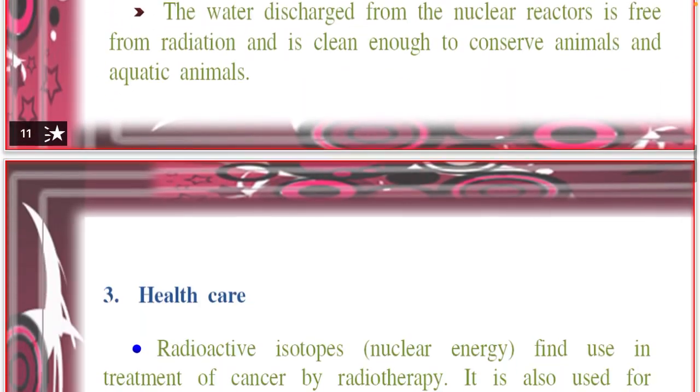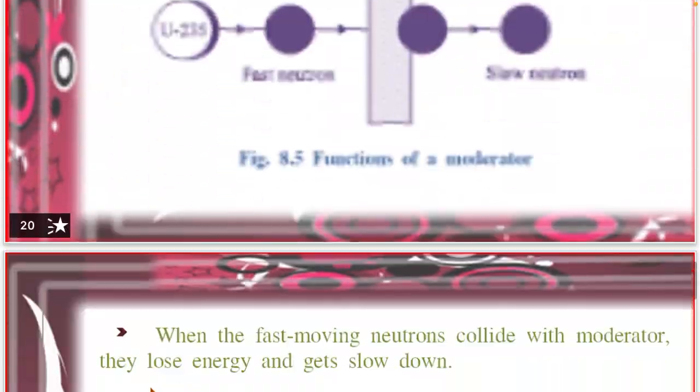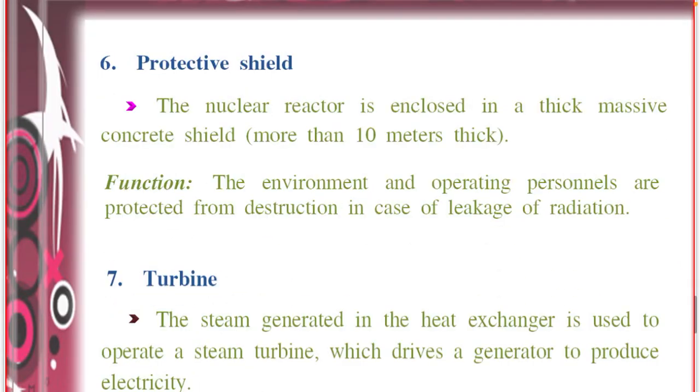Then protective shield. The nuclear reactor is enclosed in a thick massive concrete shield more than 10 meters thick. We all know very well that alpha, beta and gamma radiations are all very dangerous in nature.